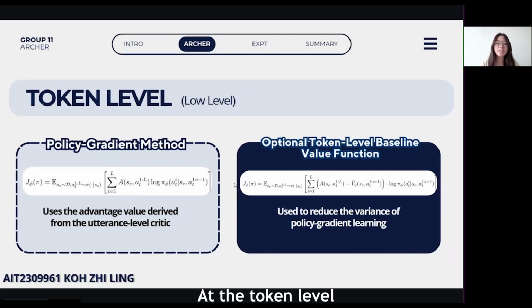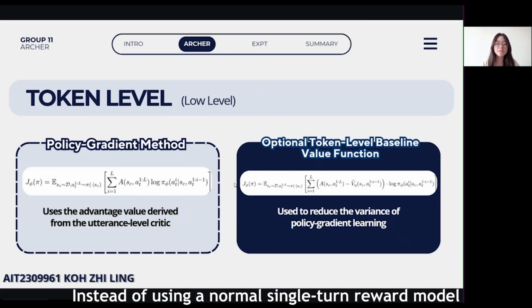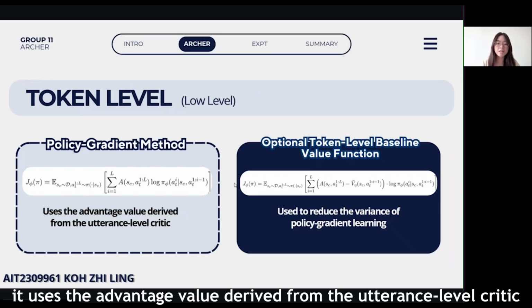At the token level, the actor is trained using a policy gradient method. Instead of using a normal single return reward model, it uses the advantage value derived from the utterance-level critic.